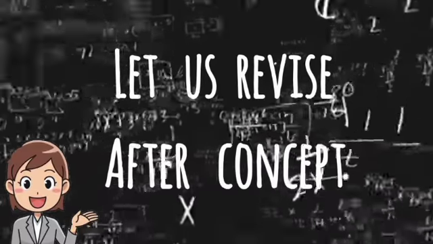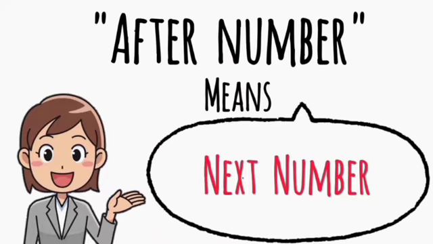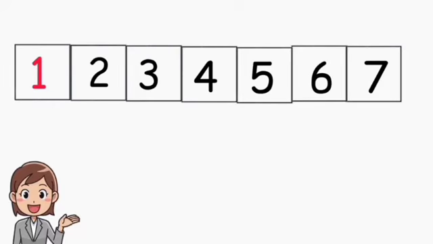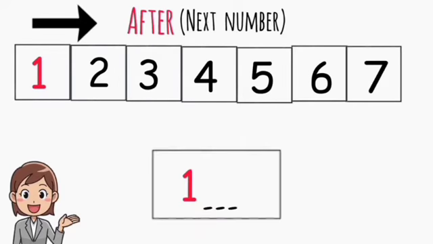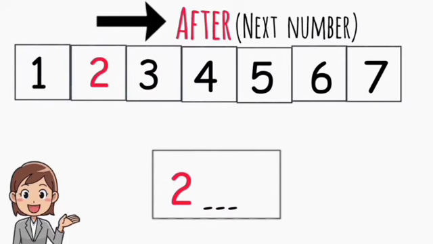Students, let us revise after concept. After number means next number. Students, look at this number line and find the after number. What comes after 1? The next number of 1 is 2. So 2 comes after 1. What comes after 2? The next number of 2 is 3. So 3 comes after 2.